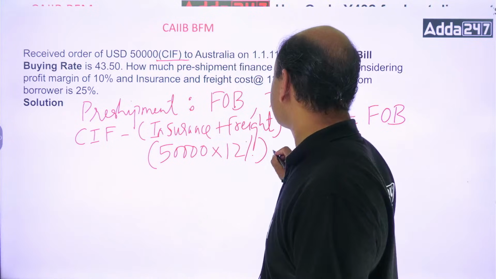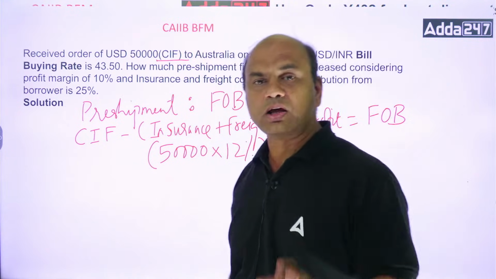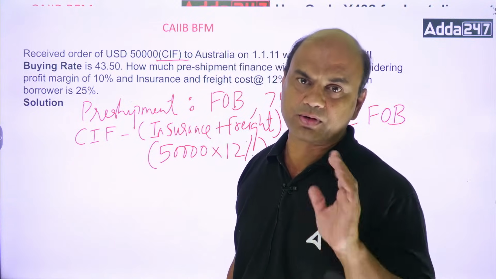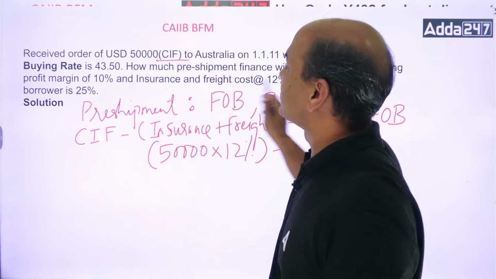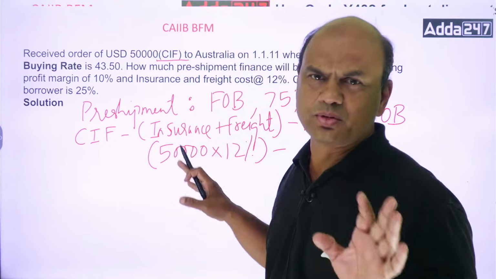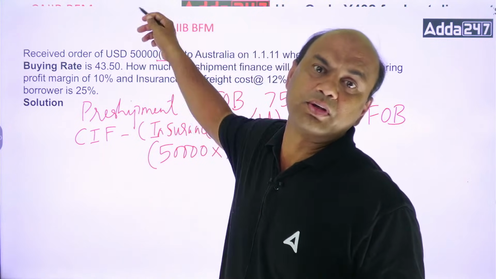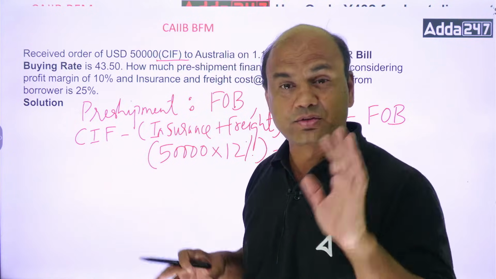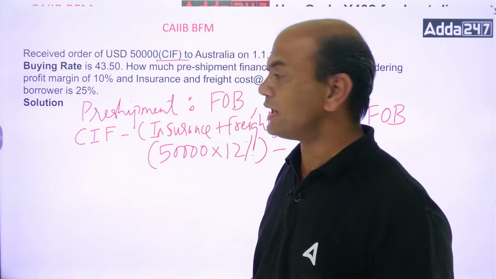Now profit, what is given? 10%. Now here is a catch for profit. How will you calculate the profit? Pre-shipment will be released considering a profit margin of 10%. In this problem, it clearly shows the profit margin is 10% of the order value. Directly take the order value, because in the exam they won't confuse you. Actually, profit is calculated in a different way.